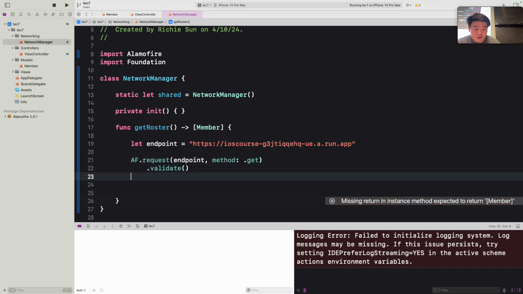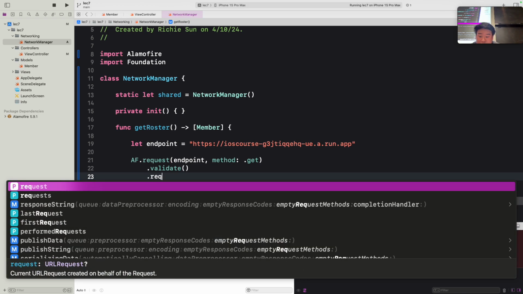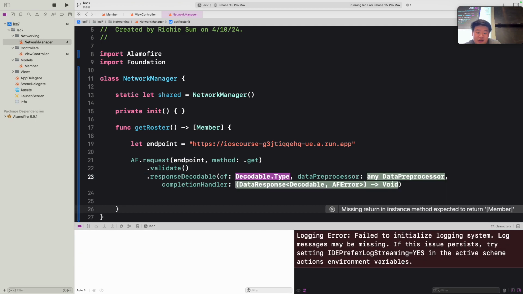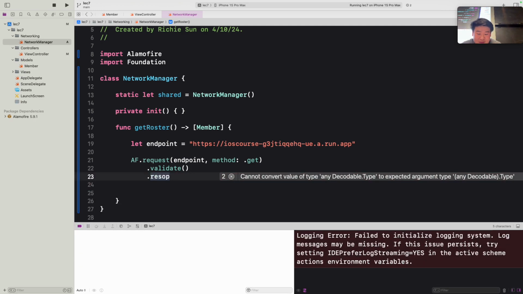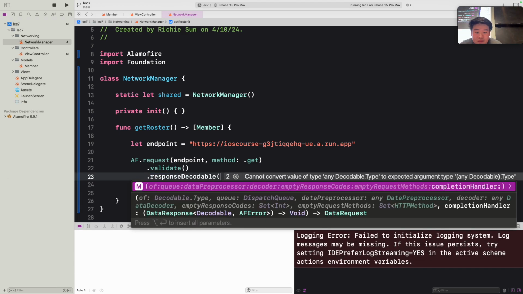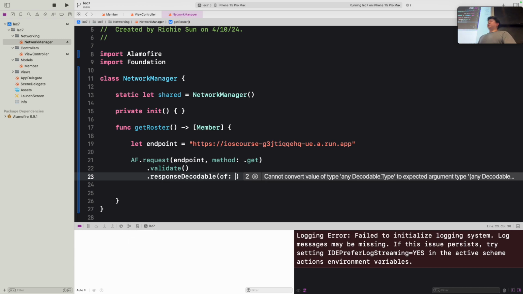And the next thing we want to do is decode the response. We can do that with another dot, and then call response decodable of. Oh, okay. I don't think that'll work, so let me just type it out, just in case you guys don't get that. So of, the first thing we want to specify is the of, which is what we want